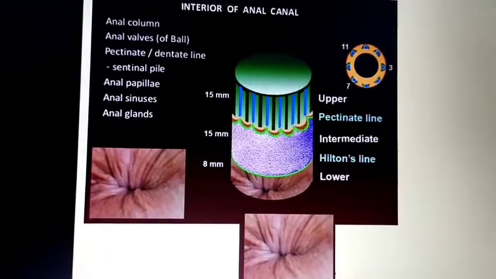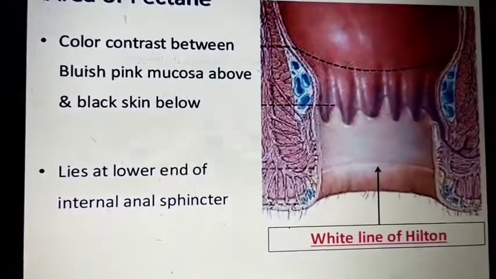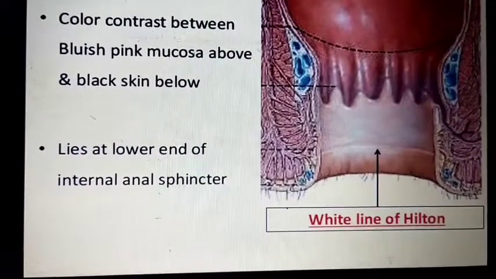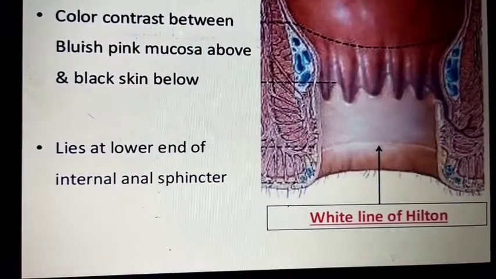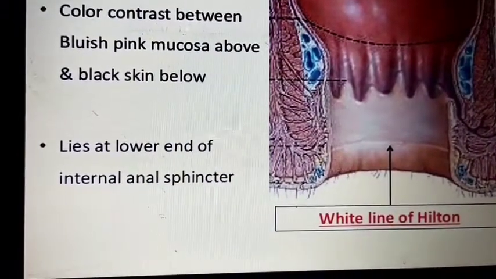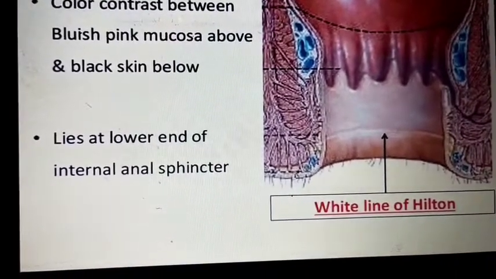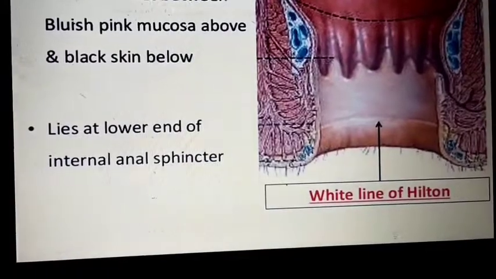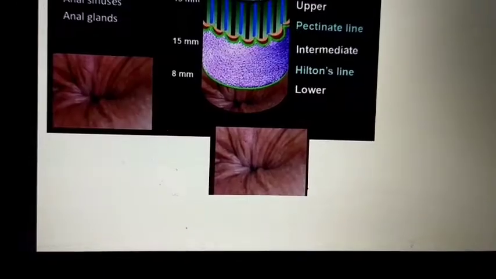In short, you can see the white line of Hilton. It denotes the joining of the ectodermal and endodermal layers during the embryonic phase. There is the hindgut, and an opening is made at the anal verge by perforation. At the skin level, the joining of these two layers forms one line, the white line or line of Hilton.